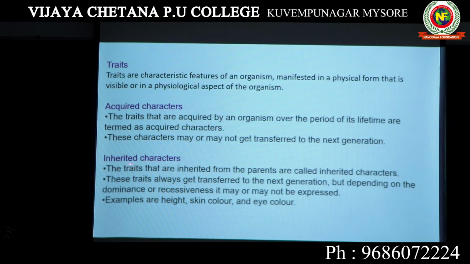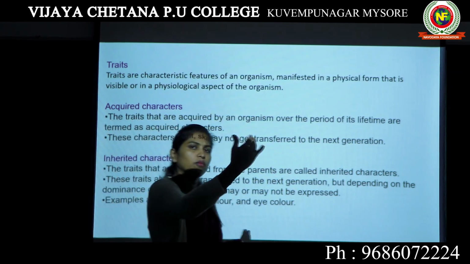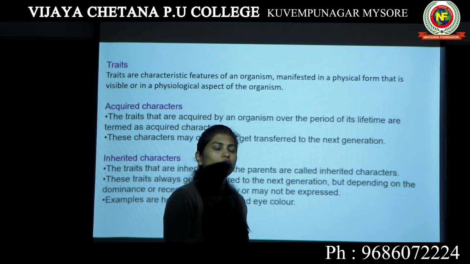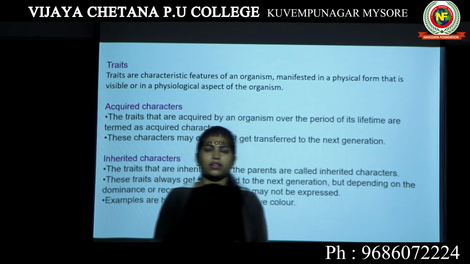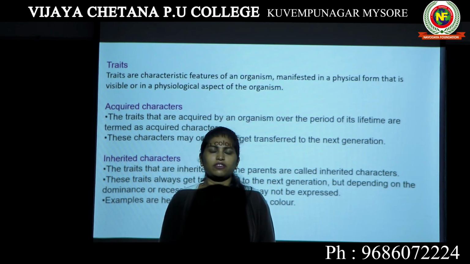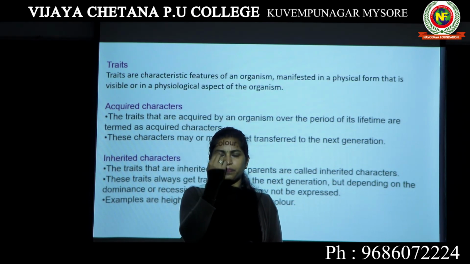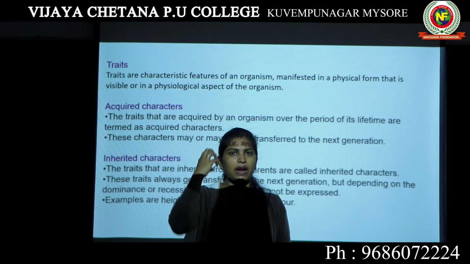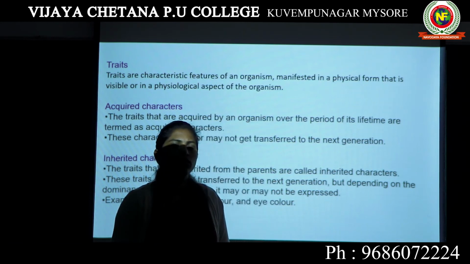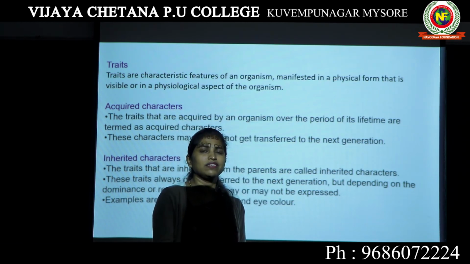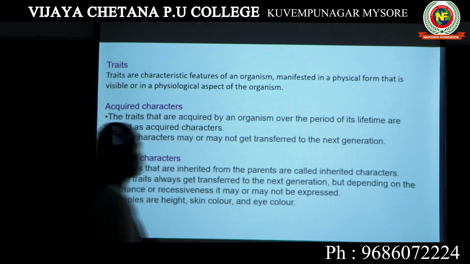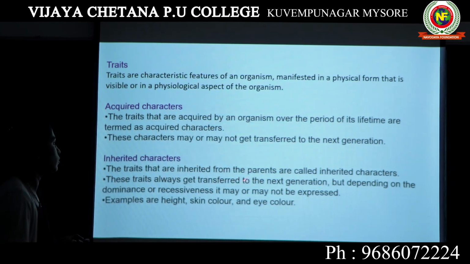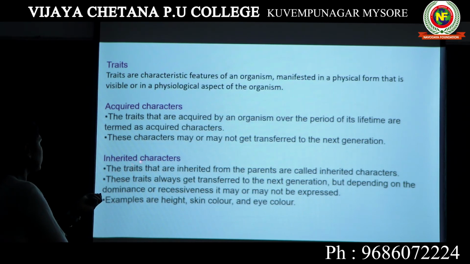Inherited characters. The second type of character is inherited character. The traits that are inherited from the parents are called inherited characters. The characters that you got from your parents. Sometimes you will look exactly like your father or mother. Your height, the texture of your hair, the color of your eyes, and the hair growth pattern on your ears. You will resemble your parents to a greater extent. That is because your parents' characters are transferred to you. So such characters are known as inherited characters.